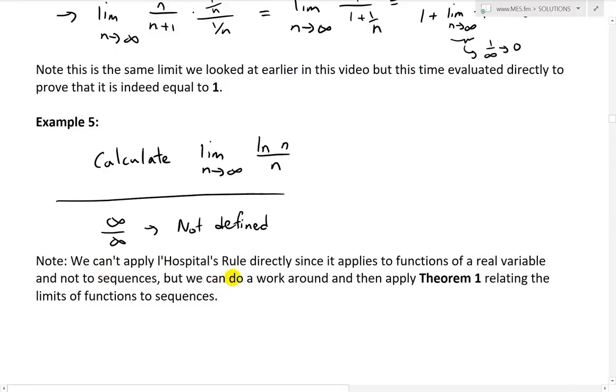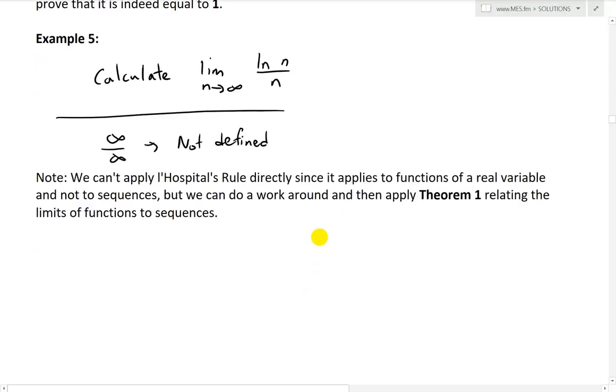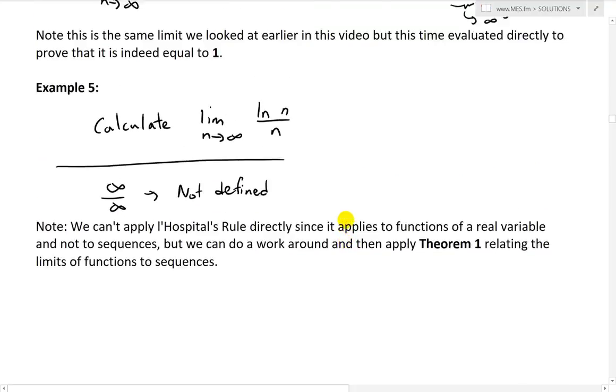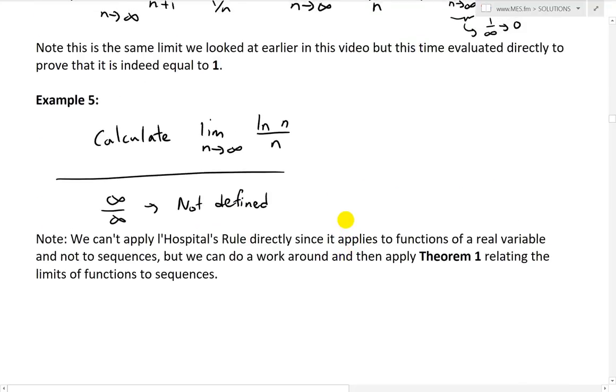So note, we can't apply L'Hopital's rule directly since it applies to functions of a real variable and not to sequences, but we can do a workaround and then apply Theorem 1 relating the limits of functions to sequences. Also recall L'Hopital's rule: if you have an undefined form like this, we can take the limit of the derivatives of the top and bottom.